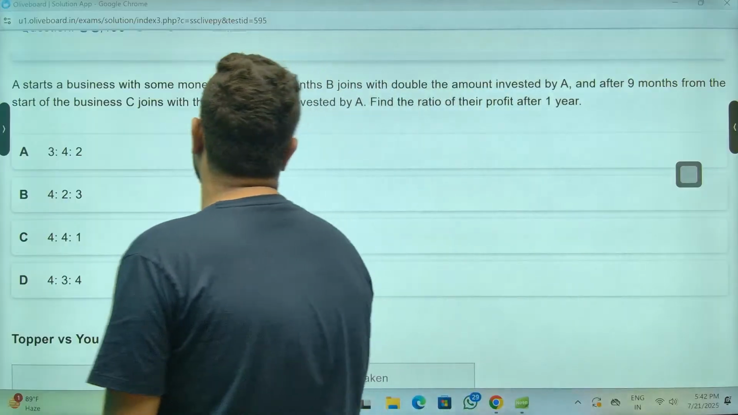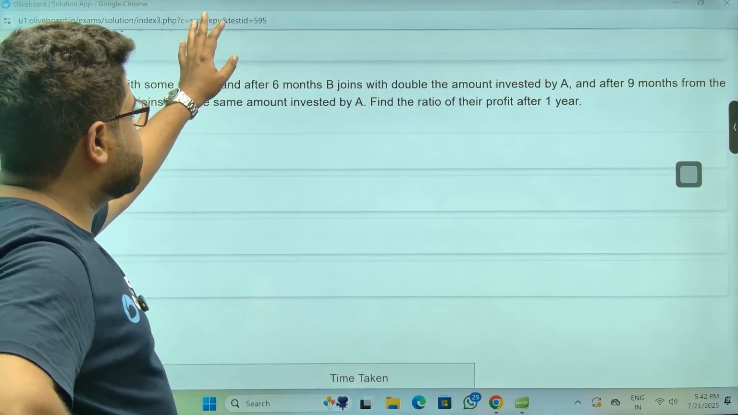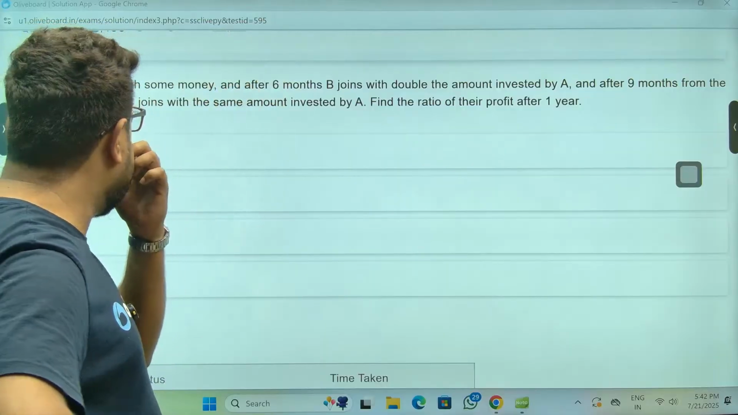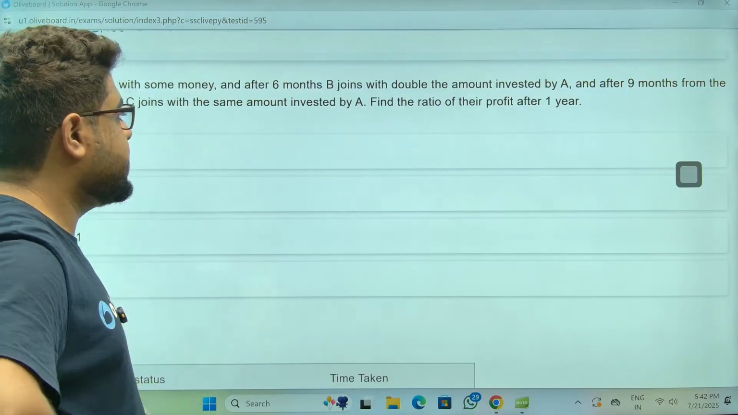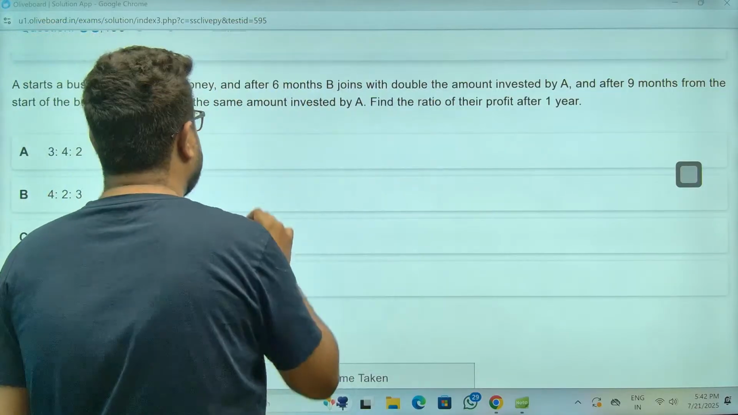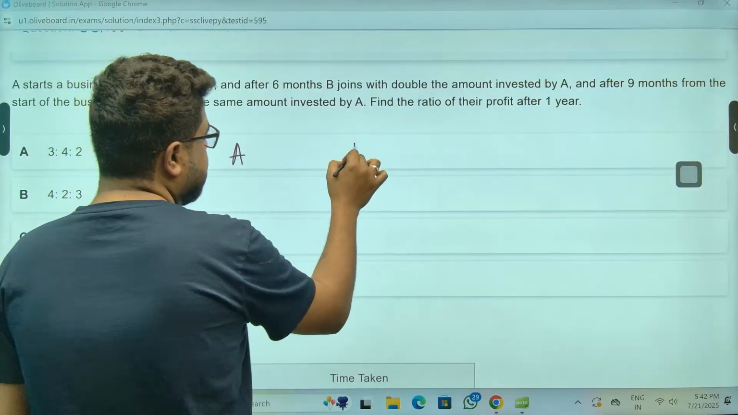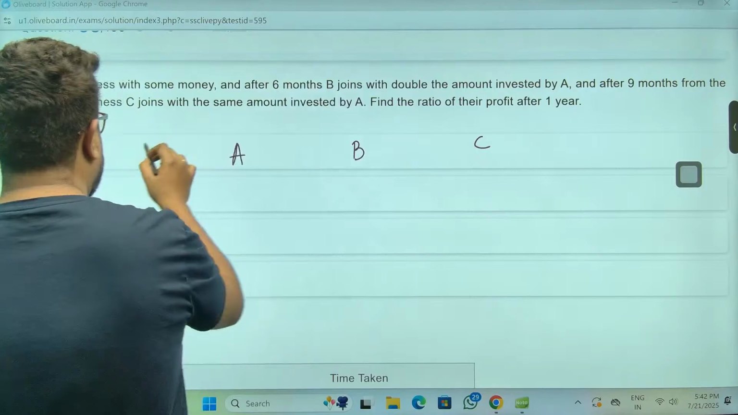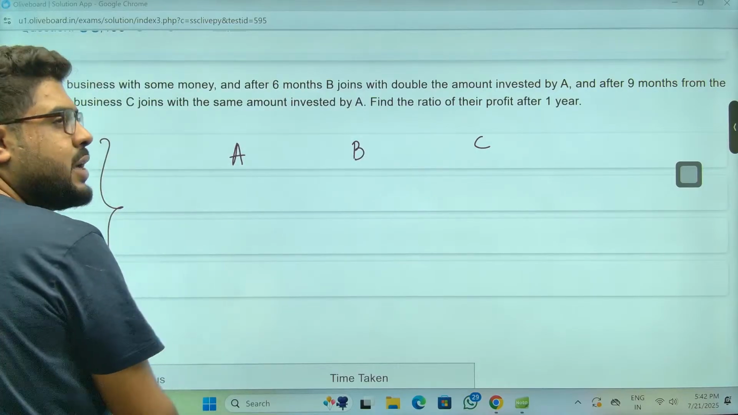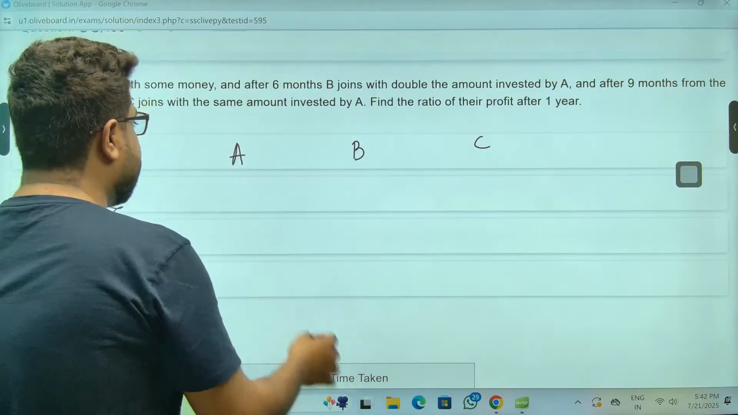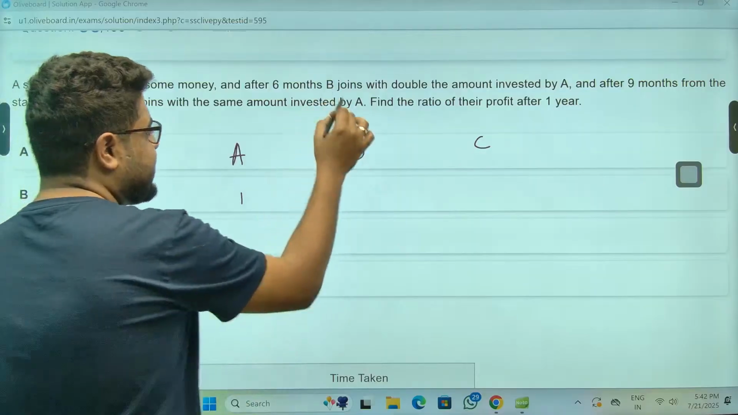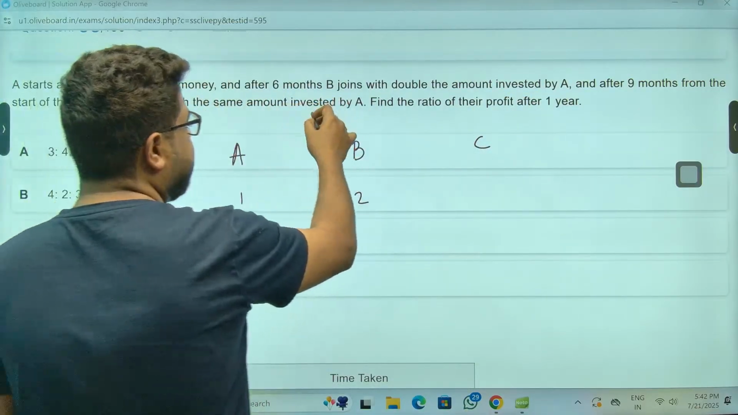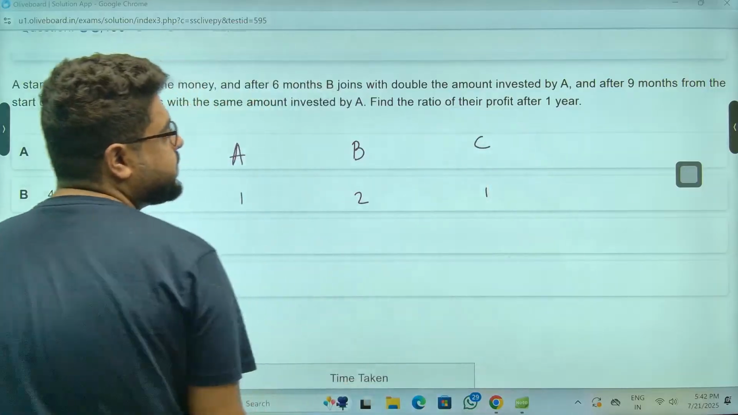A starts a business with some money. 6 months after, B joins with double the amount. After 9 months, C joins. Profit ratio after 1 year. Let's make it, sir. Sir, I need a ratio, so no need to take X, Y, Z. A starts with 1 rupee. B starts with double amount, 2 rupees. After 9 months, C joins with the same amount as A, 1 rupee.